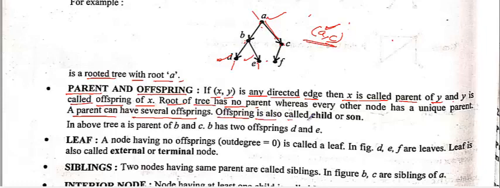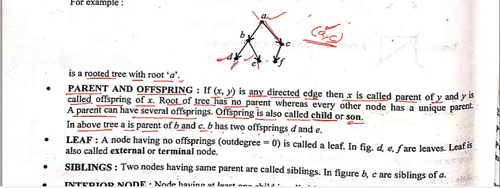Offspring is also called a child or a son. In the above tree, the parent of B and C is A, and B has two offspring, D and E.